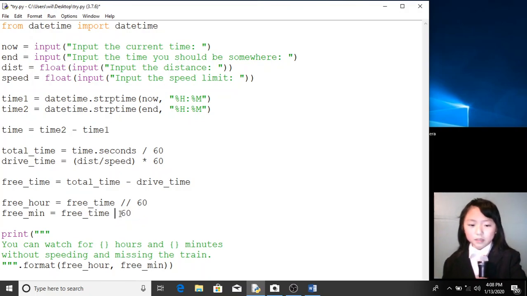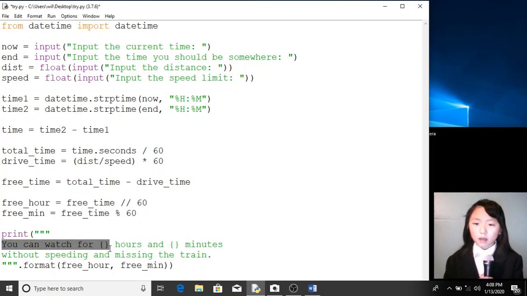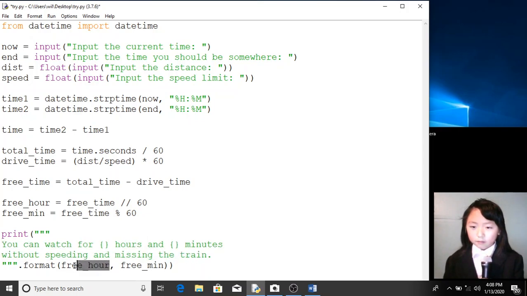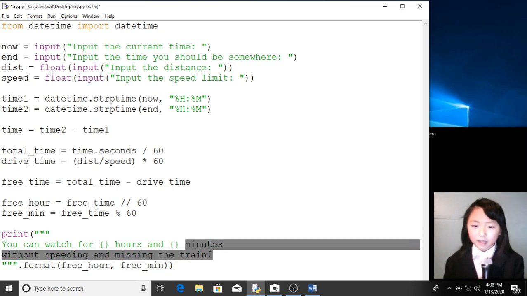So using this percent sign, we will get 10. Now we print. You can watch for free hour hours, and free minute minutes, without speeding and missing the train.